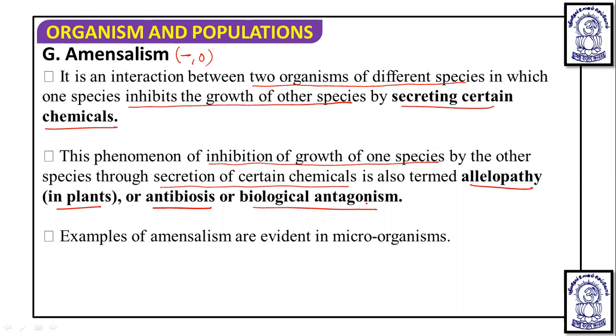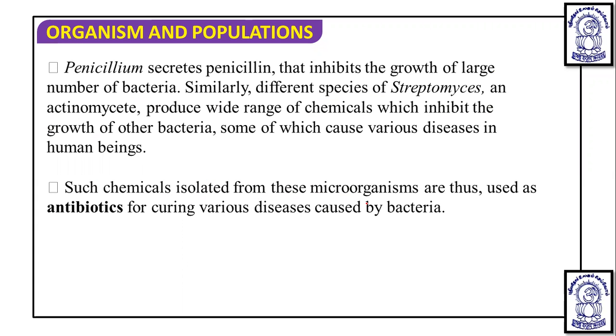So one species inhibits the growth of the other species. One species is getting harmed, the other is neither benefited nor harmed. If we take some evident examples from microorganisms, the first example is penicillin. Penicillium secretes penicillin, an antibiotic that inhibits the growth of a large number of bacteria. So it is harmful for the bacteria, a minus interaction, but for penicillium it is neither beneficial nor harmful.